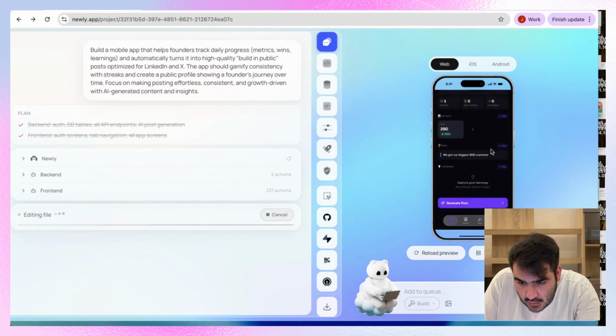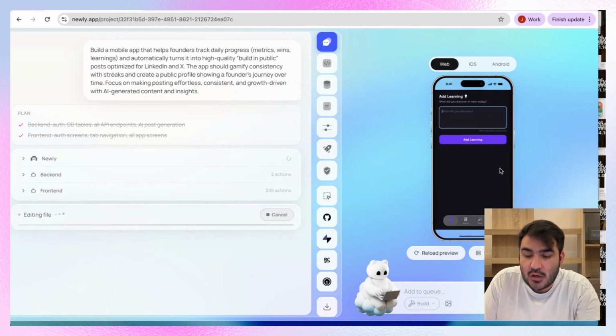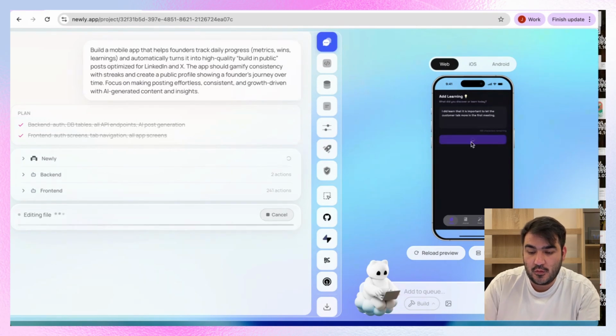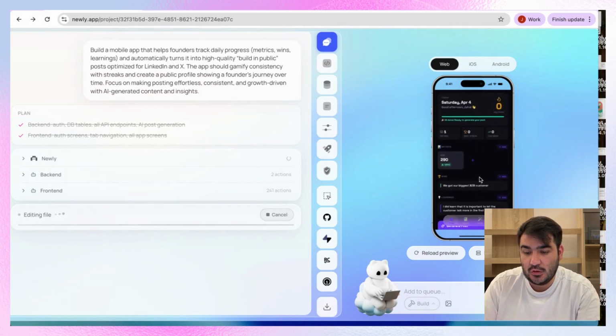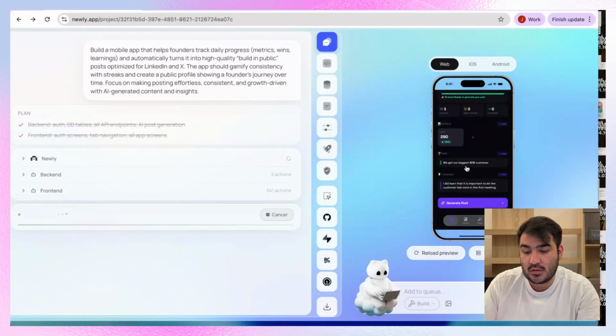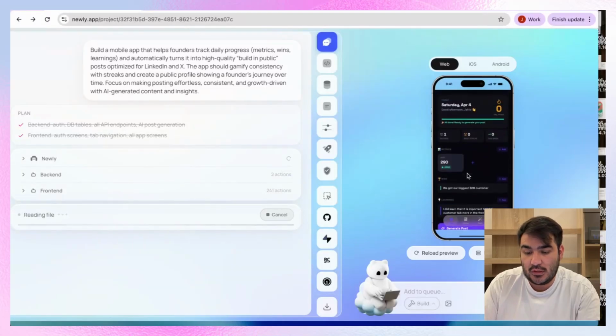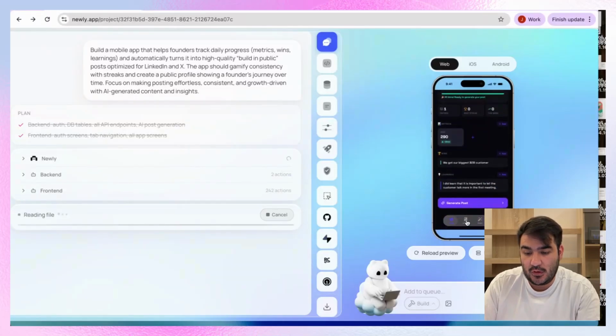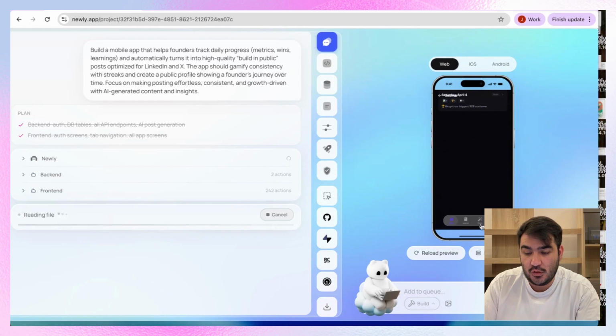So this is nice, and we can also add some learnings here. I did learn that it's important to let the customer in the first meeting. So we can actually add a learning here. So we have the wins, we have the biggest customer thing, and then also the learning. And then we can have all the journals here. We can see and generate posts here. And also this is our profile.